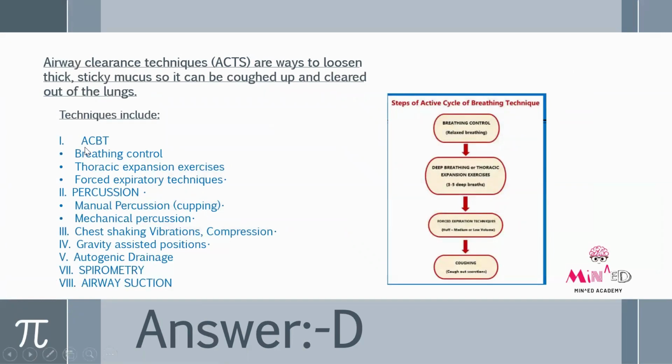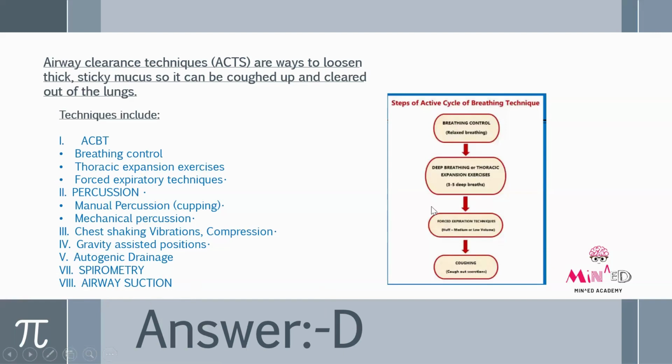Techniques include first ACBT, which has breathing control, thoracic expansion exercises, and forced expiratory techniques. Next is percussion, which has manual percussion, that is cupping, then mechanical percussion. Cupping in the sense that we place our hands in a cup position and hit the chest, not that other cupping technique. Then we have chest shaking, vibration, compression, gravity assisted positions, autogenic drainage, spirometry, and airway suction.